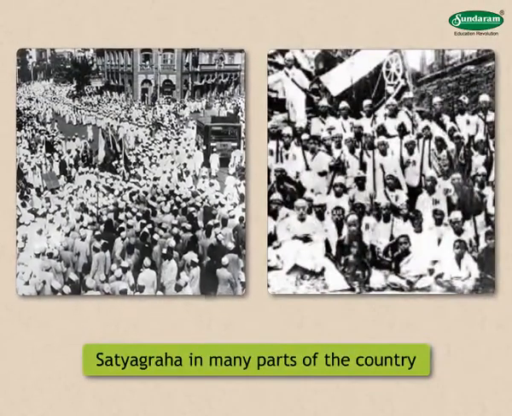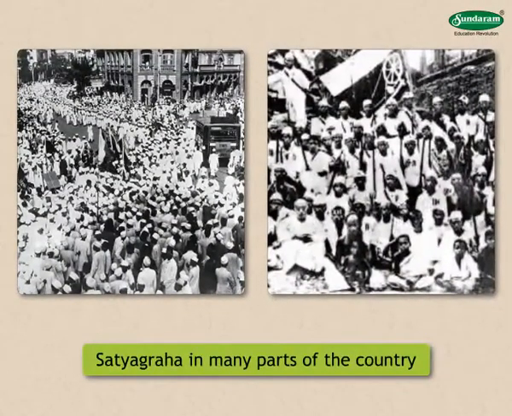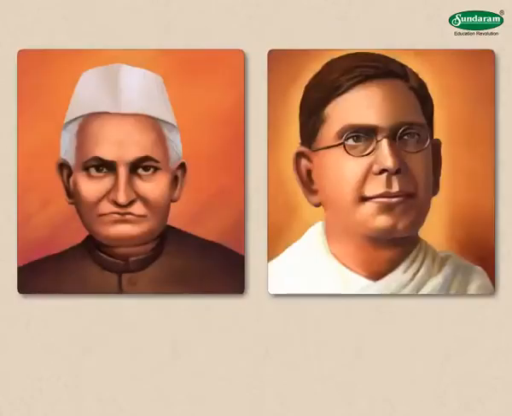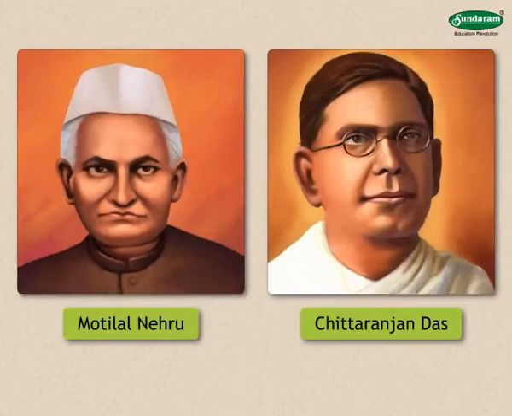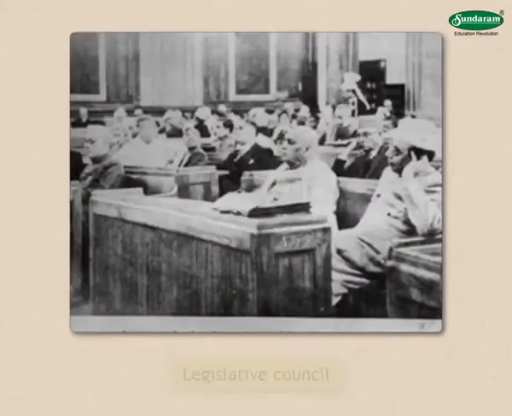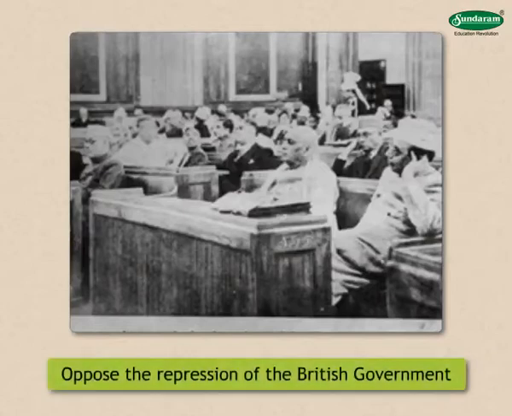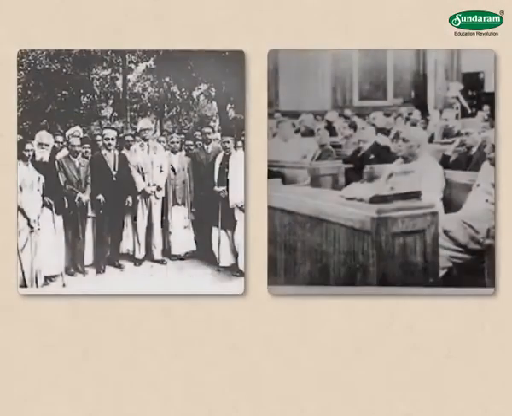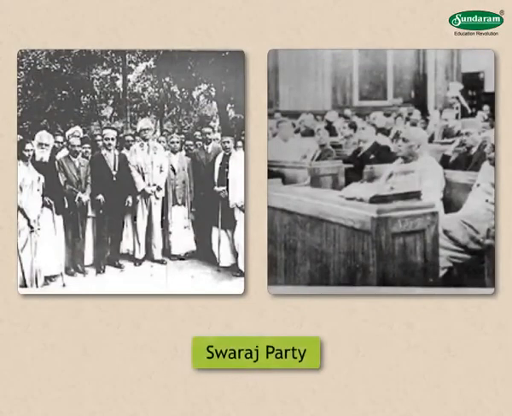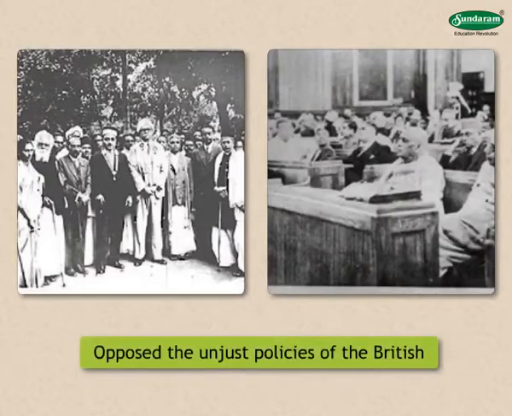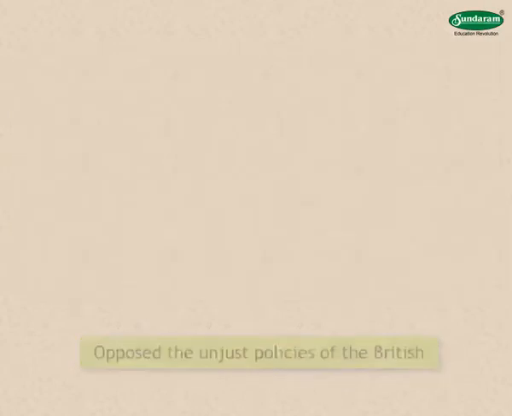Though the non-cooperation movement was stopped, Satyagraha was undertaken in many parts of the country. The government was not moved by the Satyagraha. Therefore, leaders like Motilal Nehru, Chittaranjan Das and some others felt that they should get elected to the Legislative Council and oppose the repression of the British government from within. For this purpose, they established the Swaraj Party. In the Legislative Council, they opposed the unjust policies of the British.